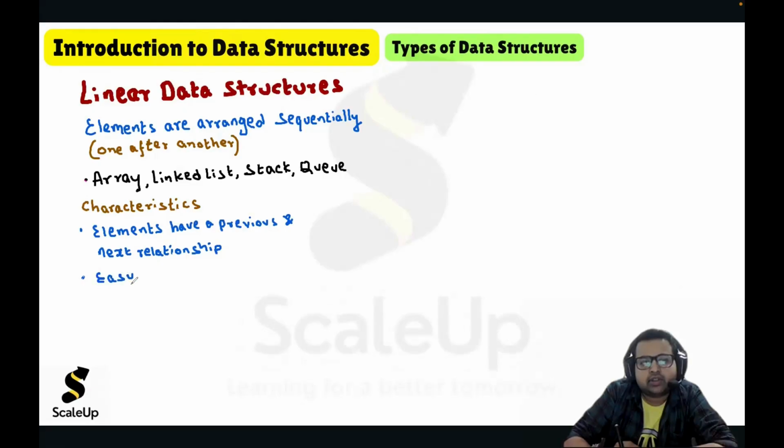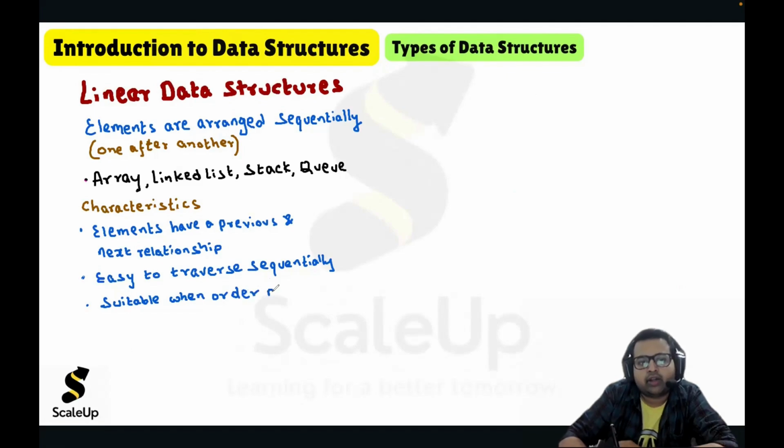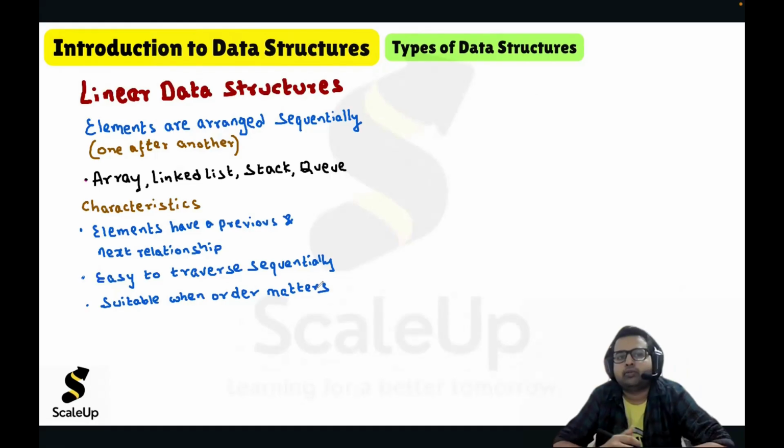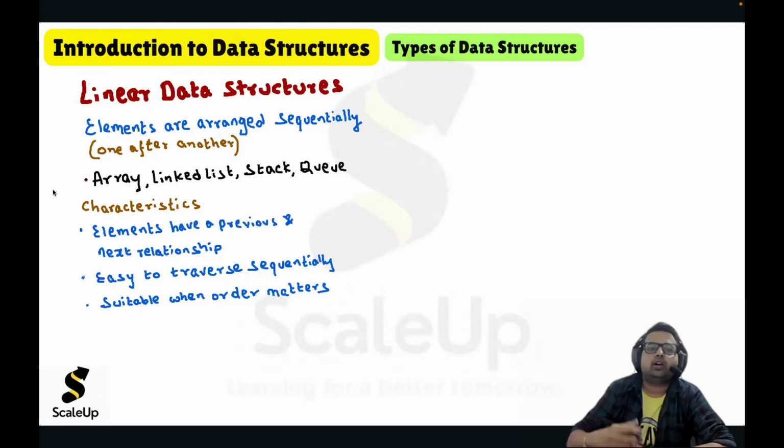Linear data structures are easy to traverse sequentially. Since they are sequential, traversal will be very easy. They are suitable when order matters. So that's the main characteristic of linear data structures. If you have to arrange data in a linear, sequential order, then we have to go for a linear data structure.